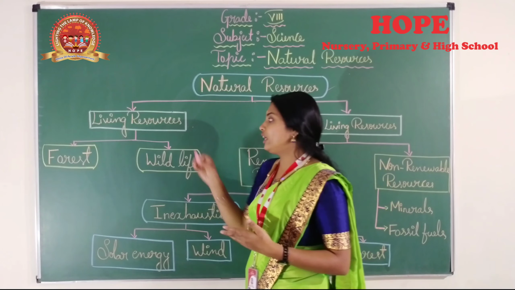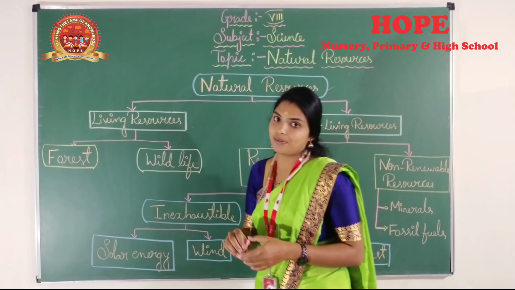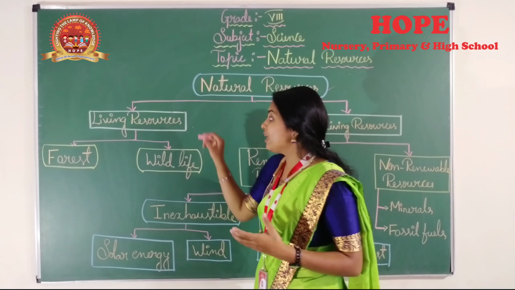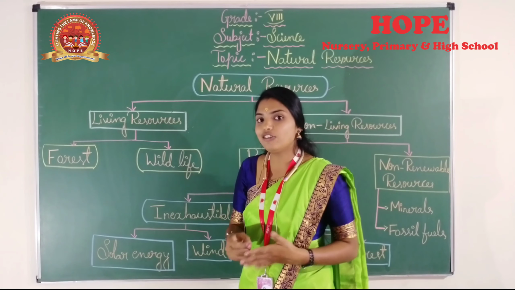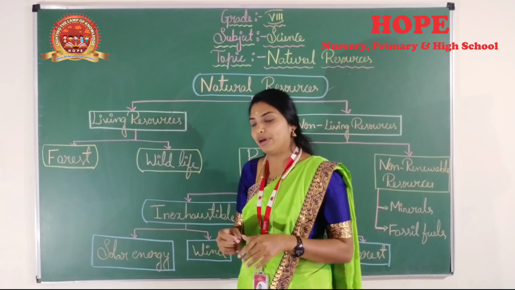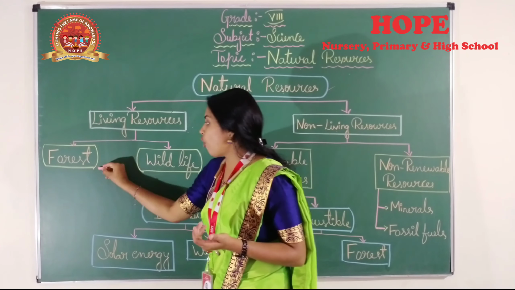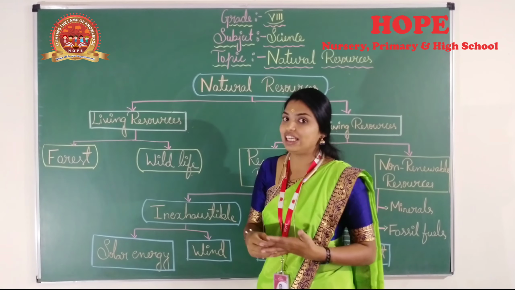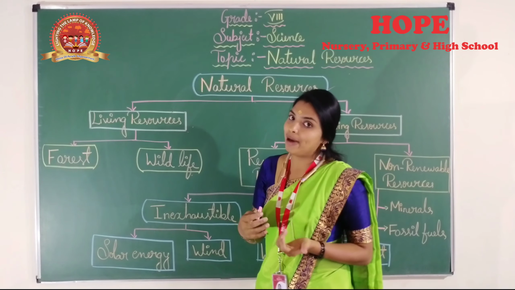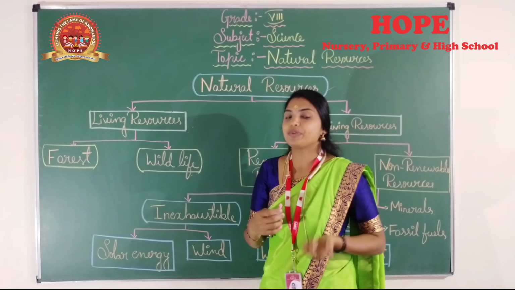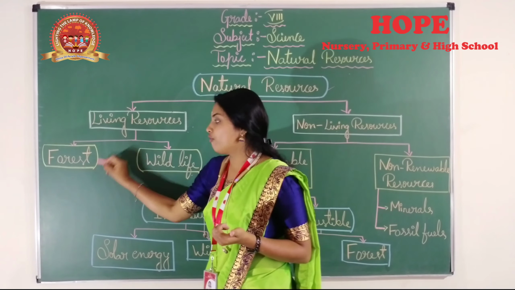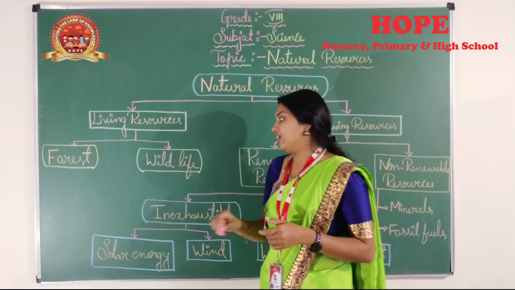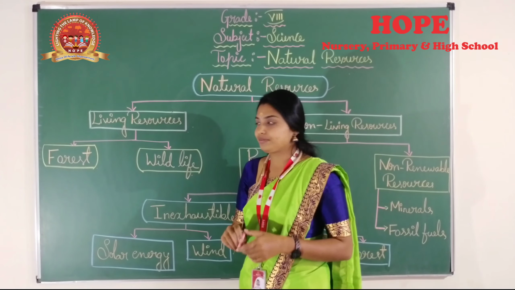First we will learn what living resources are. The things which we are using from living resources, either from plants or animals. So examples, forest and wildlife. Forest is nothing but trees, plants. So the best example is timber. Timber we get from forest, and animal products like leather we get from wildlife.